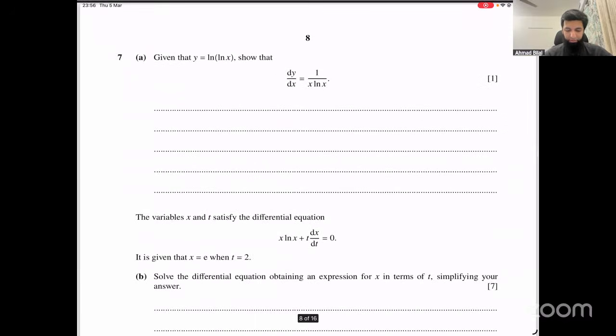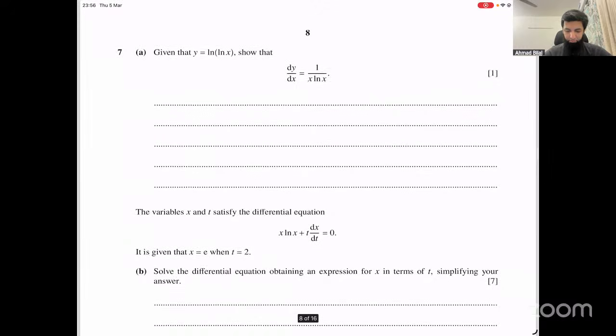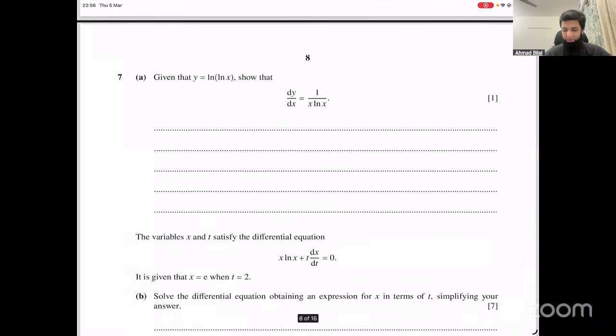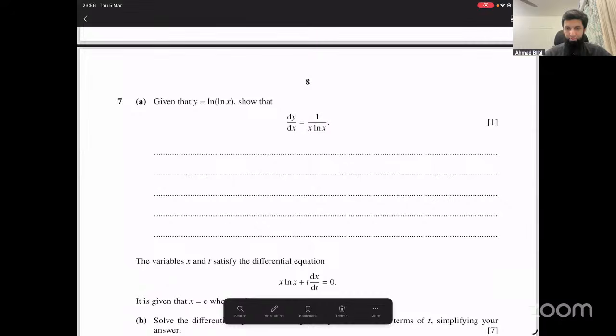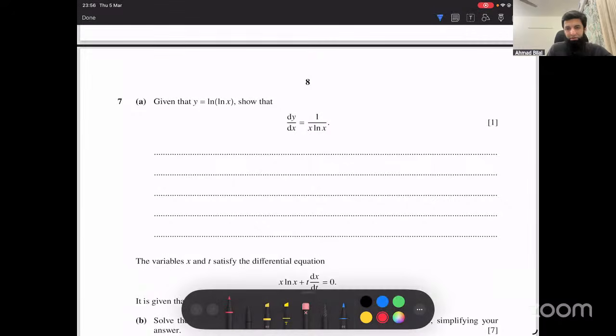Okay, let's have a look at this. This is differentiation. What's the problem with this? It's a function inside another function, right? How do we differentiate such functions? We start from the outermost function and apply the rule of this function, so it will become 1 over this thing, which is ln x. But then you have to multiply by the derivative of ln x as well. What's the derivative of ln x? 1 over x. That's it, 1 over x into ln x in the denominator.